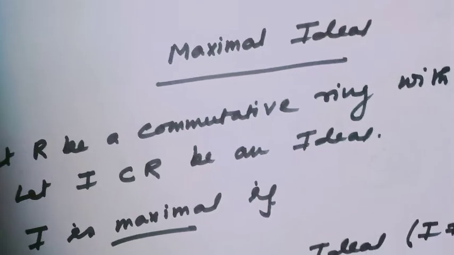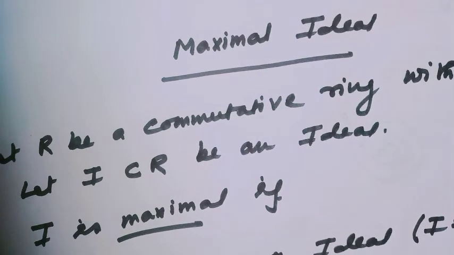I will discuss one different type of ideal, the maximal ideal.